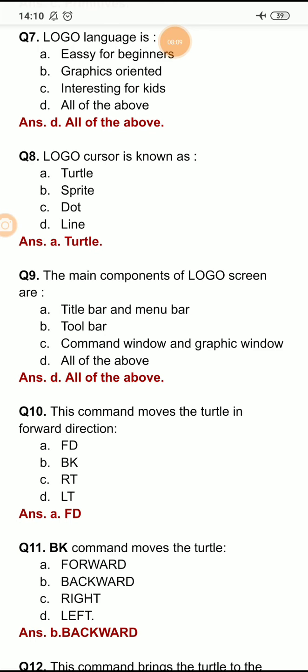Option A is FD, option B is BK, option C is RT, option D is LT. And here the right option is option A, FD. The command which moves the turtle by the specified number of steps is FD, forward.